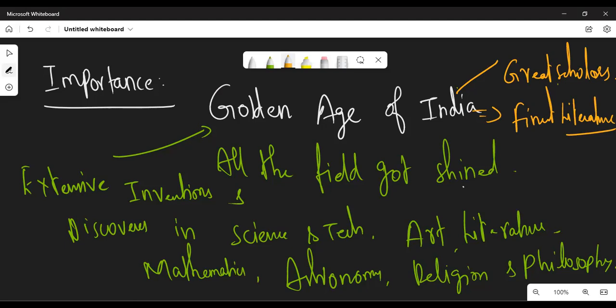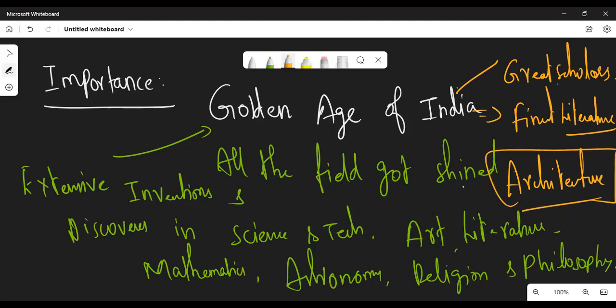And also the architecture part. The cultural history during the Gupta period is very good. Cultural maturity was there in all the fields: science and technology, art, literature, religion.